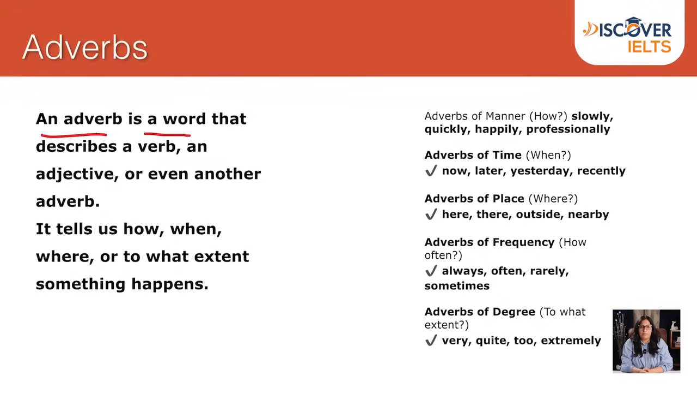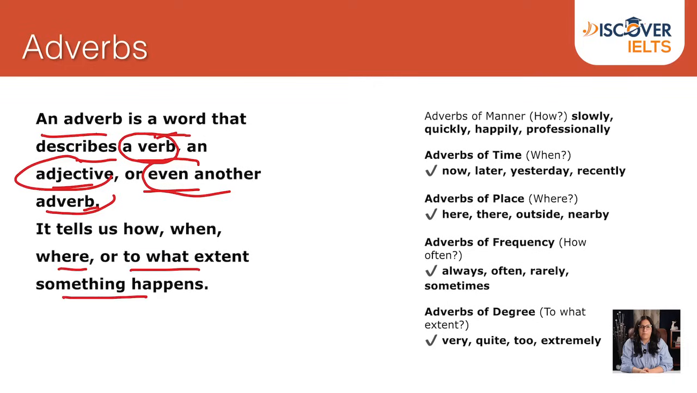Let's talk about adverbs. An adverb is a word that describes a verb, an adjective, or even another adverb. Very simple, it's a word that describes a verb, adjective, or even another adverb. It tells us how, when, where, or to what extent something happens.